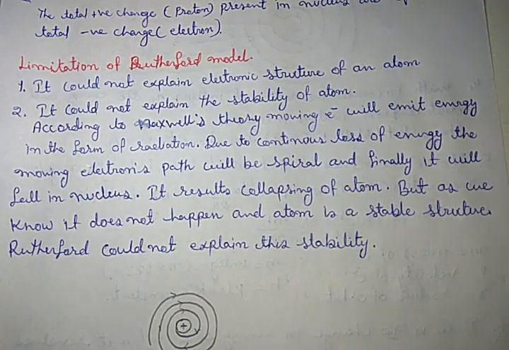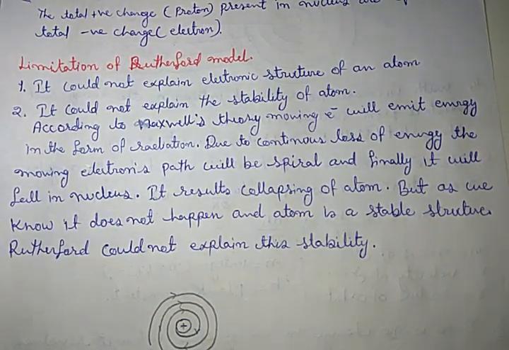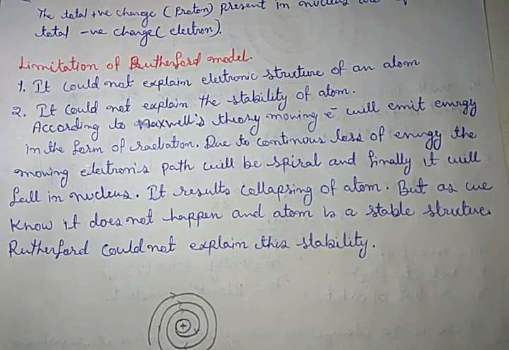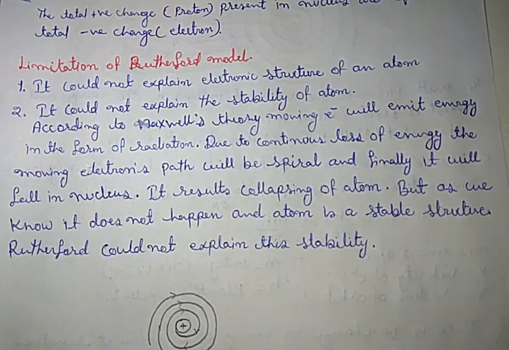Due to the continuous loss of energy of the moving electron, the path of revolution will become shorter, because a moving particle revolves because of its energy, so if its energy continuously decreases, its path will also decrease.